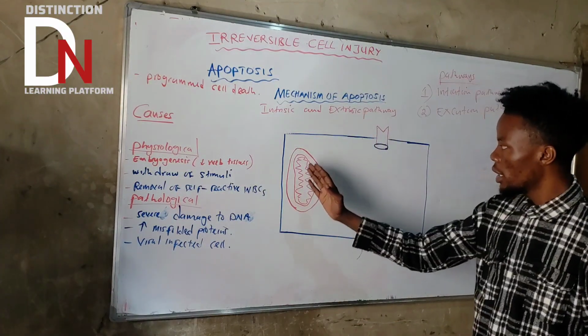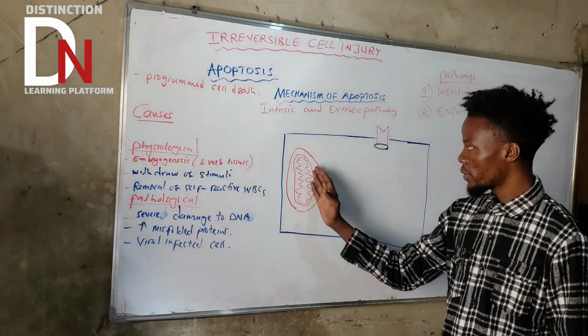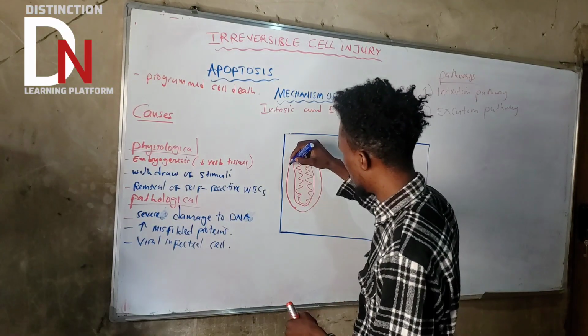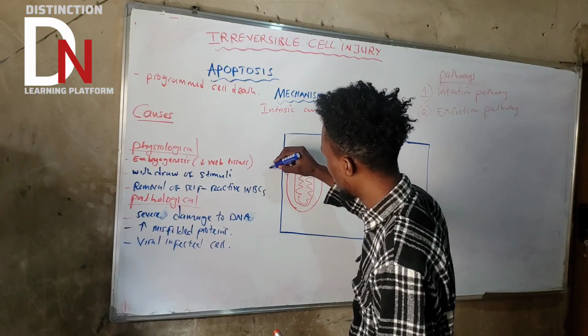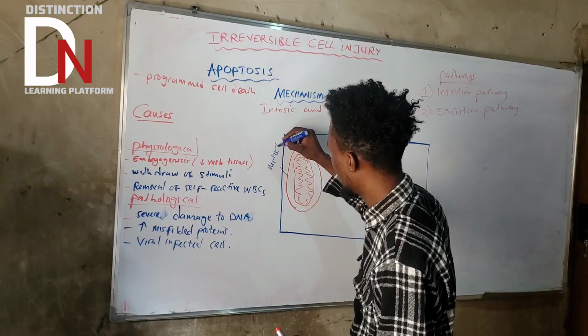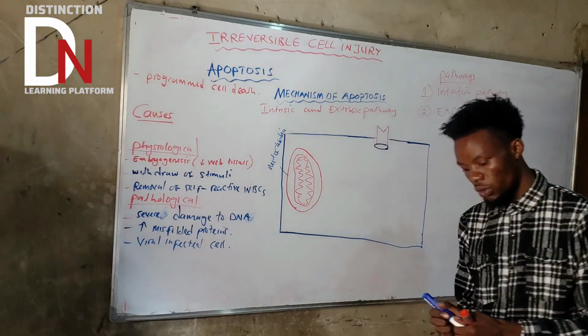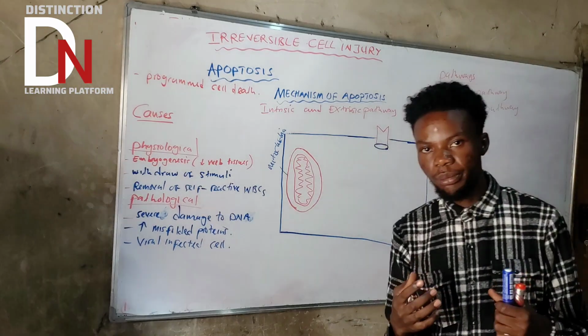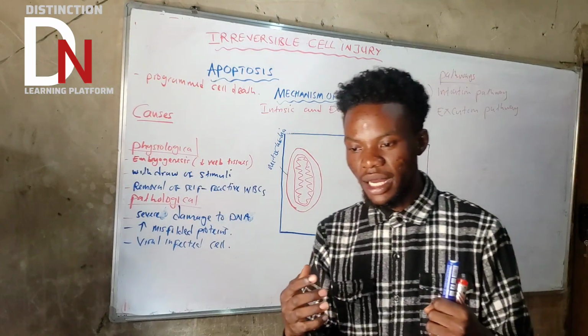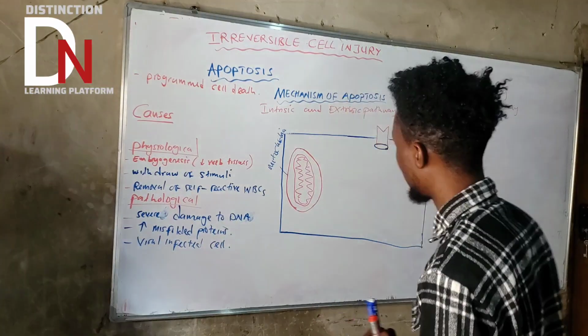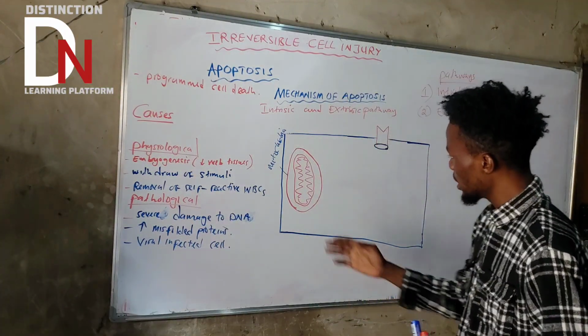Okay, so let's start with this side. This is what we call the mitochondria. This whole thing is the mitochondria, because it's a very, very important organelle that is involved in apoptosis.